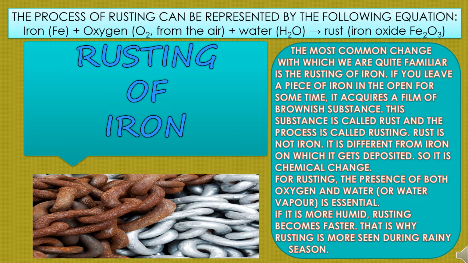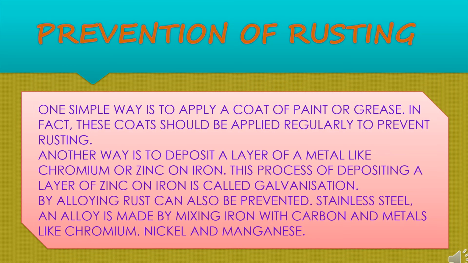Now iron is represented by the symbol Fe, and oxygen, O2, which it gets from the air. Water is represented by H2O. Rust, whose chemical name is iron oxide, can be represented as Fe2O3. So this is about the rusting of iron. This chemical change is not required. So how are we able to prevent this rusting?